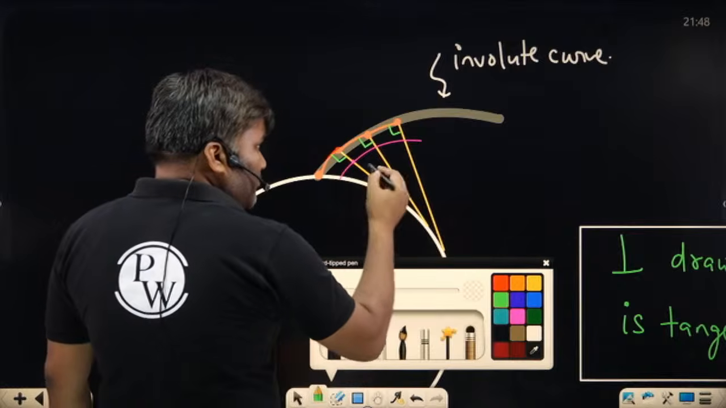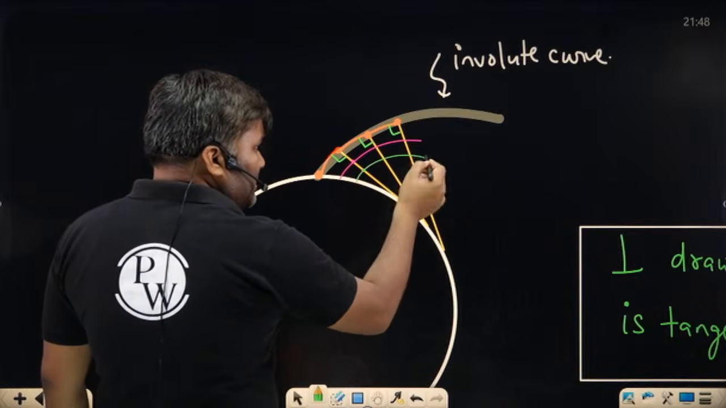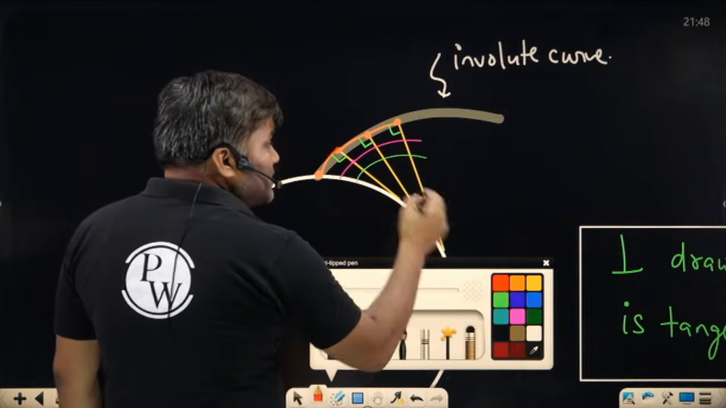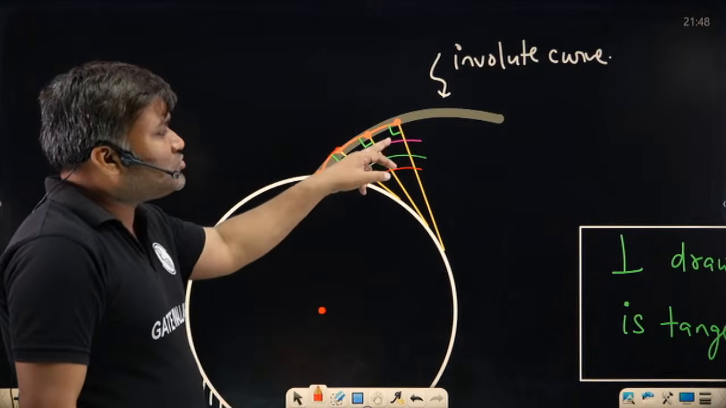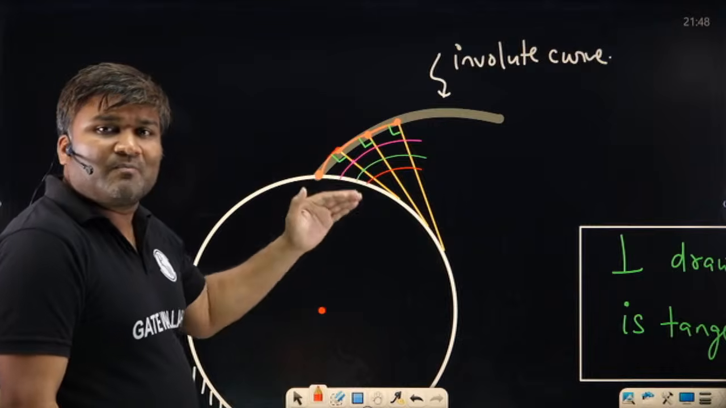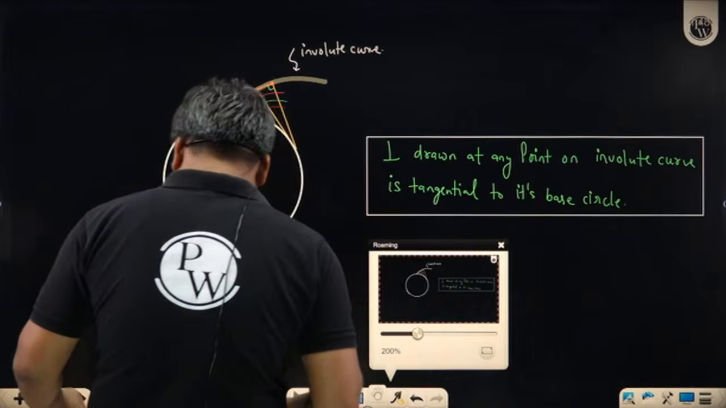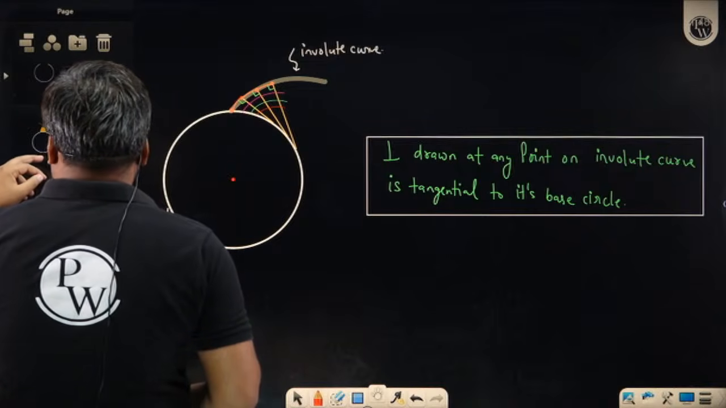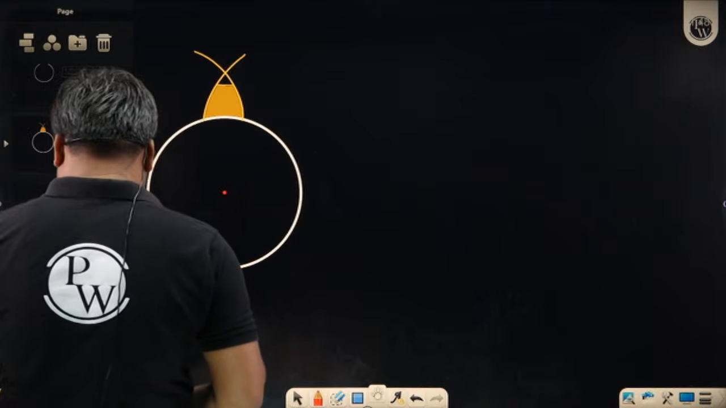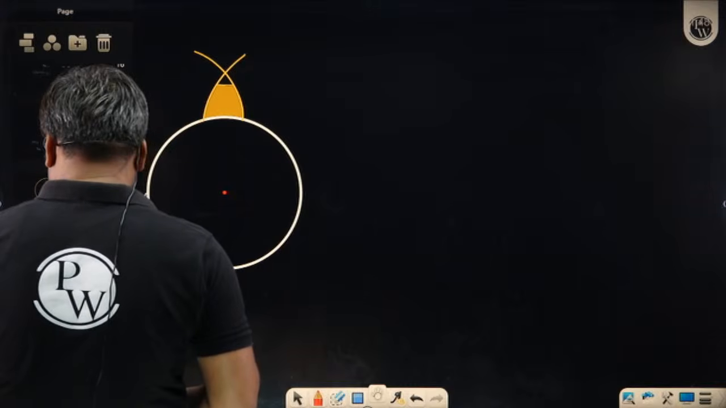What if you take this point? It will draw another parallel curve. It will also be involute. If you take this curve, it is also involute. So from the same base circle, you can draw so many involute curves, parallel profiles. The same logic I'm using. What does it mean?